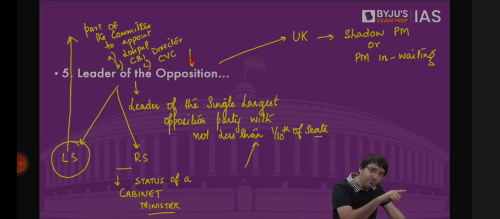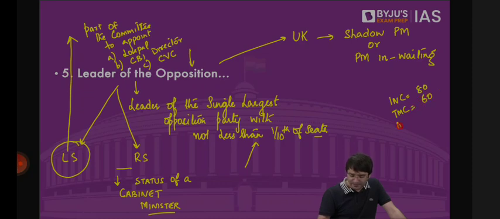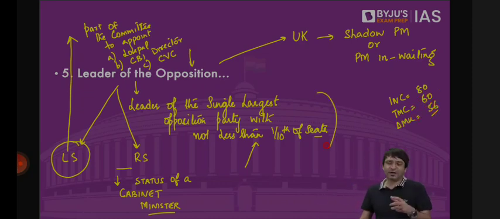Which means if the Congress has 80 seats, Trinamool Congress has 60, DMK, for example, has 56. That means there are three political parties which satisfy this criteria of not less than 1/10 of the seats. But out of these three, which is the largest opposition party? The largest opposition party is the Congress. So the leader of the Congress in Lok Sabha will become the leader of the opposition.